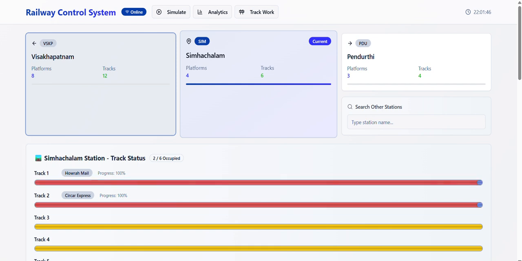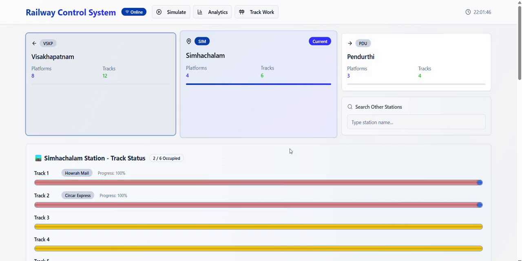rule-based and reinforcement learning. In this, every controller will have a dashboard like this for their respective station, and the UI will be the same for all. They will also have the information of the station to the left of it and the station to the right of it. Let the stations be Vishakhapatnam, Simhachalam and Pendurti here.